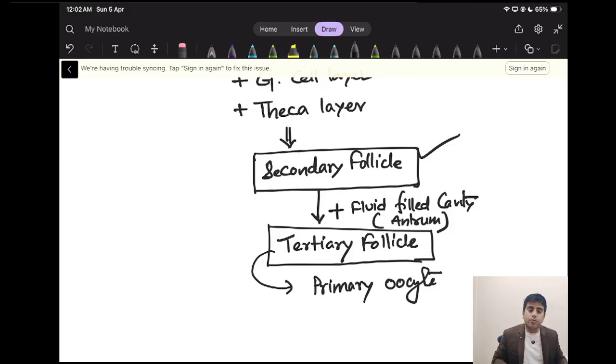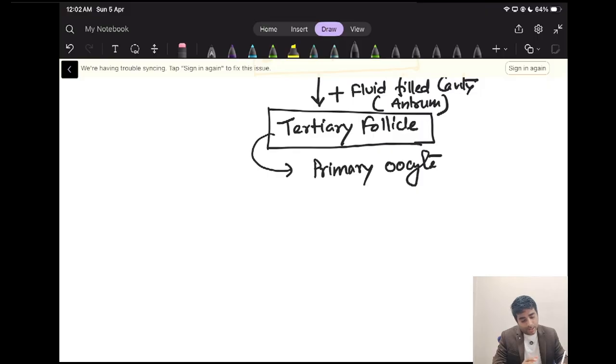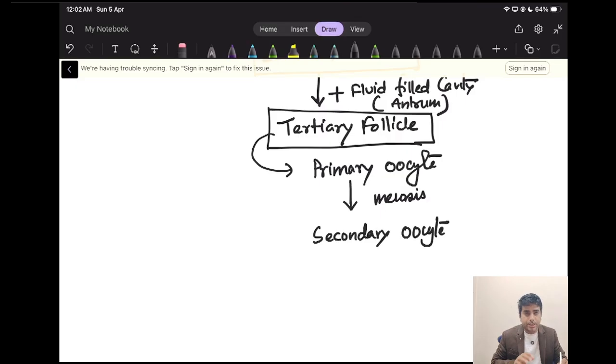The primary oocyte is already there in the primary follicle, secondary follicle, and tertiary follicle. Now in the tertiary follicle, that primary oocyte will go into meiosis I, and there will be unequal cell formation. We call it the secondary oocyte. Remember, it is not secondary follicle, it is secondary oocyte. The secondary oocyte is haploid, and it is large in size.